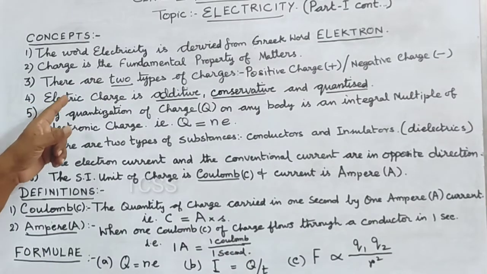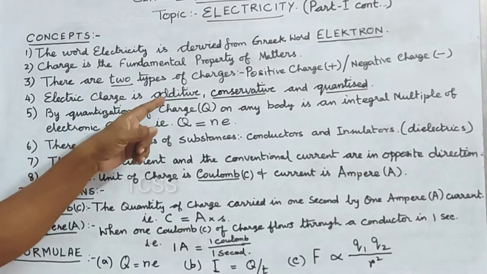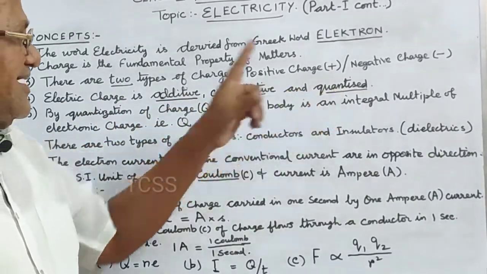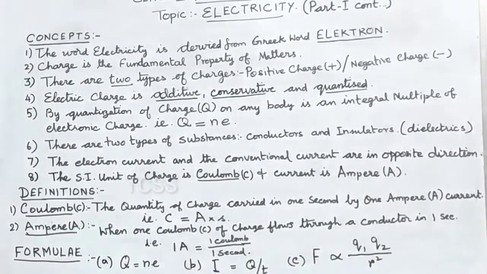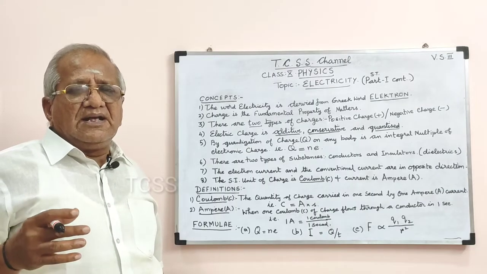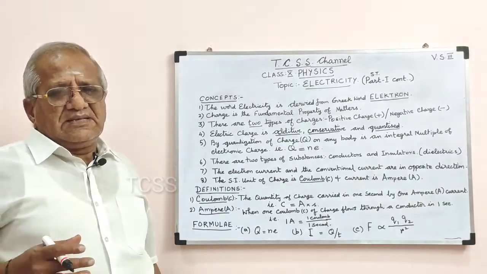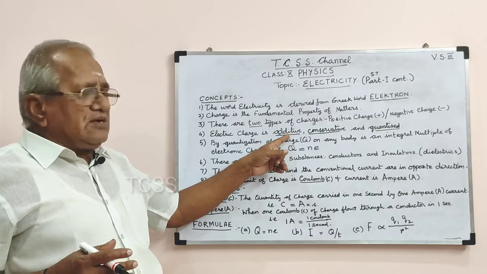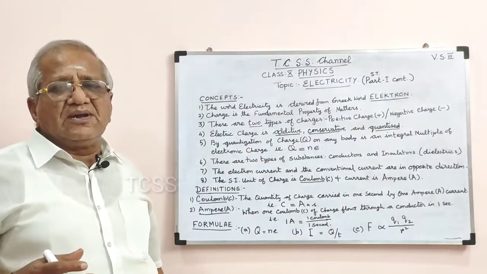The fourth concept is the electric charge is additive, conservative and quantized. What do you mean by additive? Additive means the total charge is equal to the sum of their individual charges.